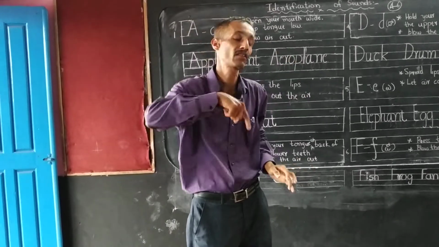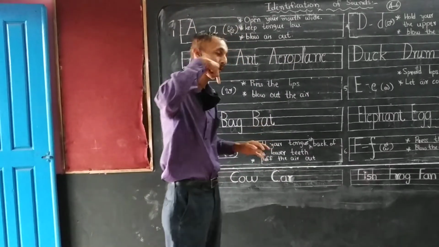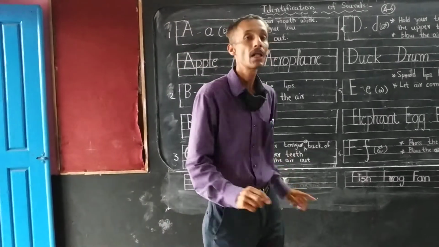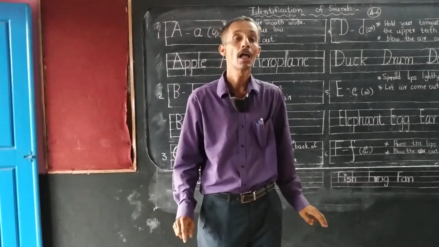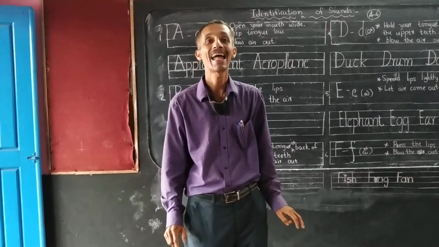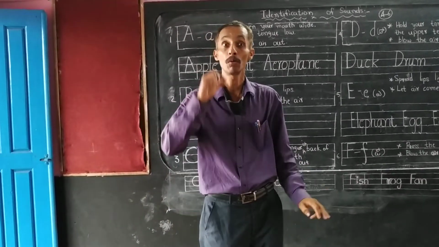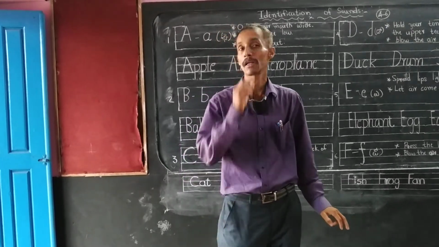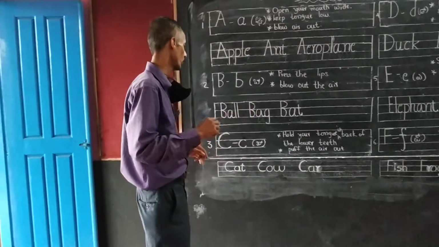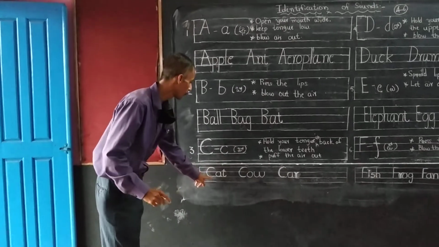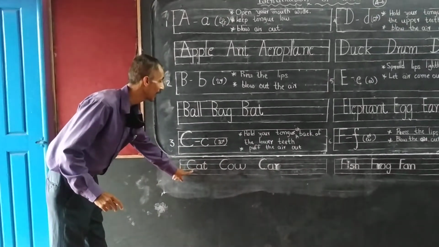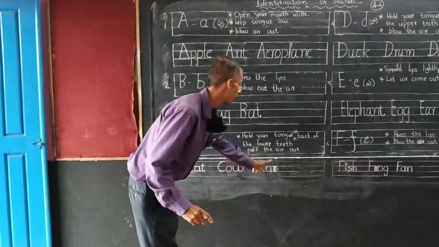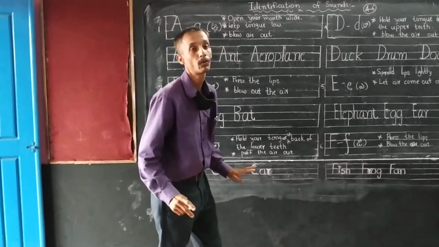It touches the back side of the teeth, and we have to puff the air out. For example, like this. Open, wide open. It is not like this. So the difference we have to remember. Then how to pronounce cat, cow, like this you have to practice it.